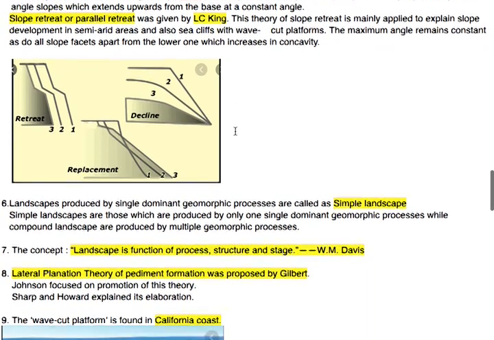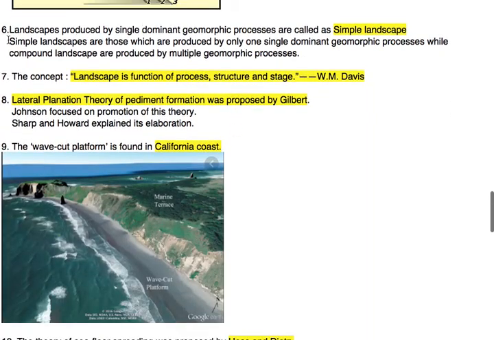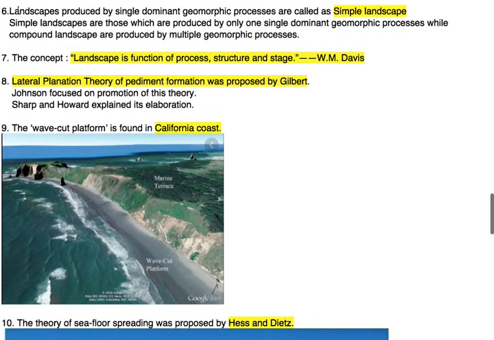Now moving to the sixth topic. Landscape produced by a single dominant geomorphic process is called a simple landscape. We have to memorize this. Simple landscape means a single dominant geomorphic process. There are not two or three dominant geomorphic processes but only a single one.